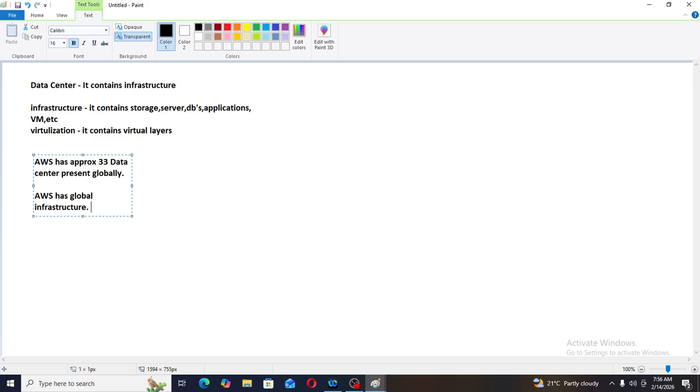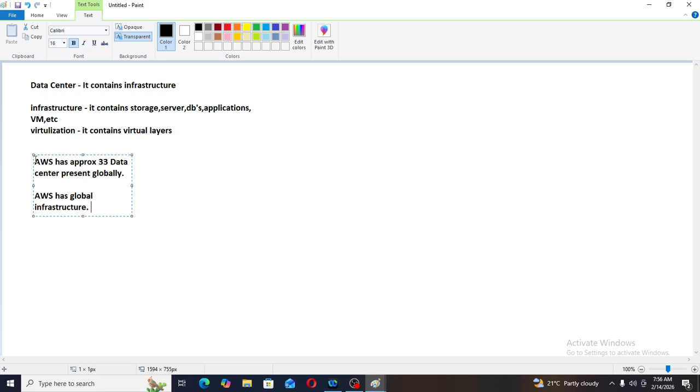Before moving forward, today we are discussing the whole introduction of AWS: how AWS came into the market, how it is becoming trending, and some basic concepts like what is an AWS region, what is a data center, what is cloud, what is a remote location. These are important from an interview point of view also, and we should know them as an AWS DevOps engineer. So we will learn today the complete introduction to AWS.